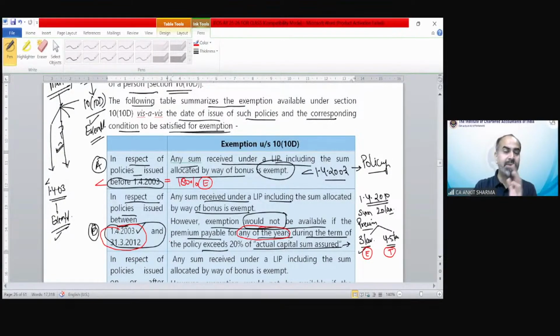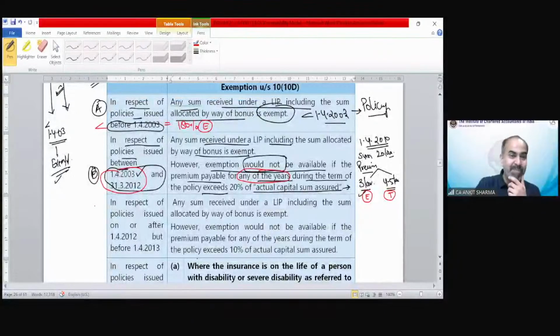So category A was: if the policy has been issued before 1/4/2003, 100% exempt, no other condition need be checked. If the policy has been issued between 2003 and 2012, then the premium should not exceed, in any year, 20% of the capital sum assured. The capital sum assured value would be given in the question. You just have to remember that if the policy was issued between 2003 and 12, the premium should not exceed 20% of the policy sum assured, and if it exceeds in any year, then exemption would be gone. Clear? Now this percentage has been changed again. C case: on or after 1st April 2003.